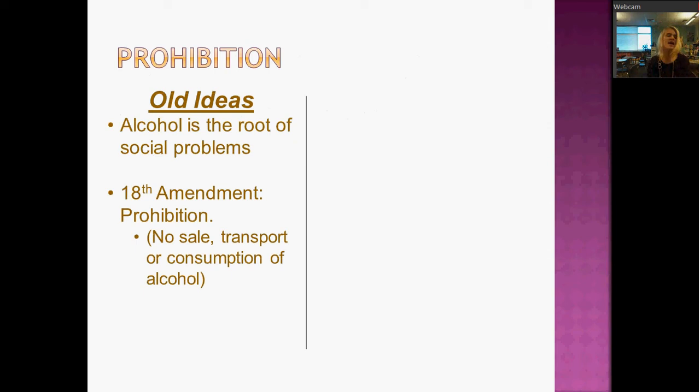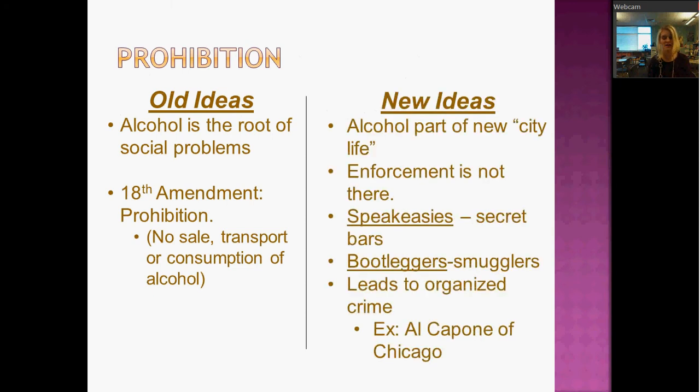Well, of course not. In fact, in the 20s, the consumption of alcohol increases dramatically. Basically, there's this new idea that alcohol is part of this new city life, this new urban life in New York and some of the other bigger cities, Chicago, these big cities of the day. And the enforcement for these things is not there. The police are just as unwilling as anybody else to give up their alcohol, so they're not really enforcing a lot of this. This is going to lead to the development of a lot of underhanded illegal stuff going on in the country.